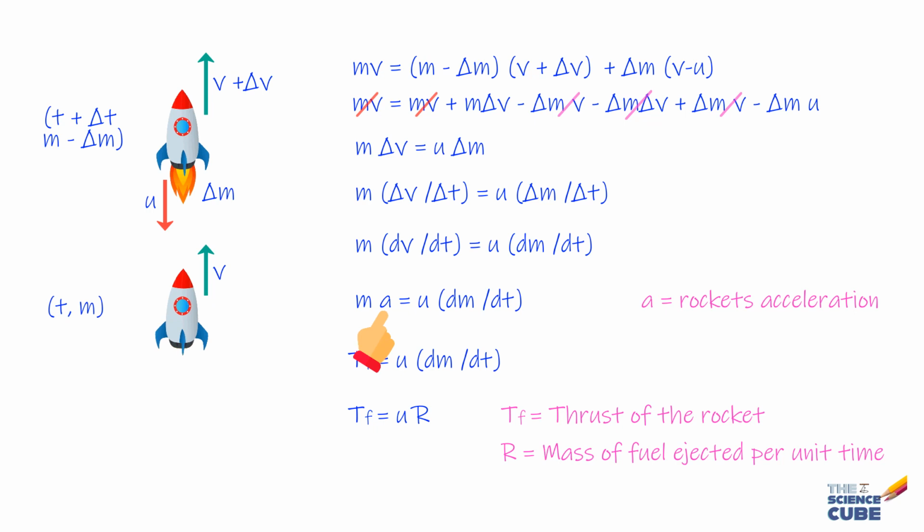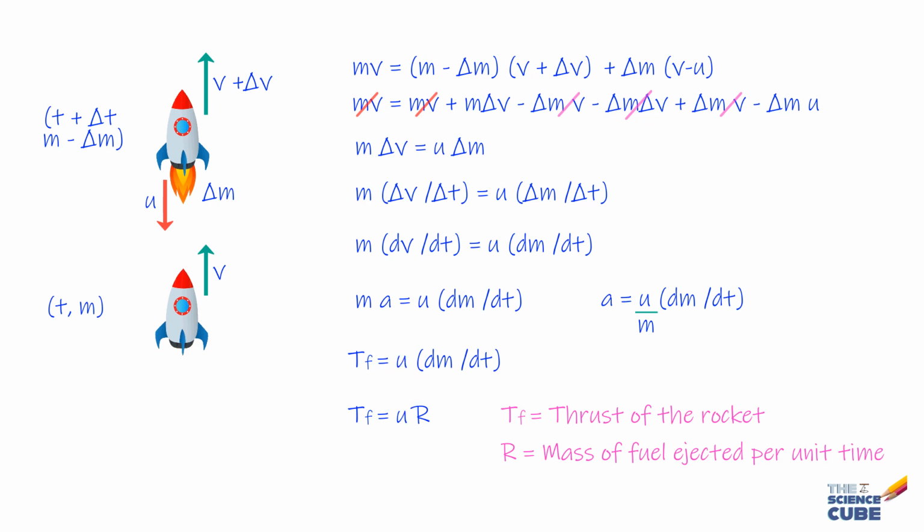And this may sound a little surprising at first, but then you have to remember that when you write this equation in this form, you realize that while this part is constant, m is constantly reducing as the fuel is getting burned, and therefore the value of a keeps increasing. So this equation tells us that if you want to have a powerful rocket, it should burn fuel at a rapid rate, that is large dm upon dt value, and eject the exhaust gases at a high relative speed u.